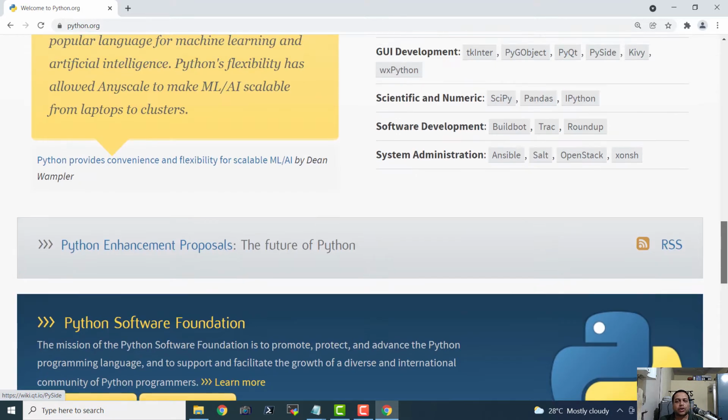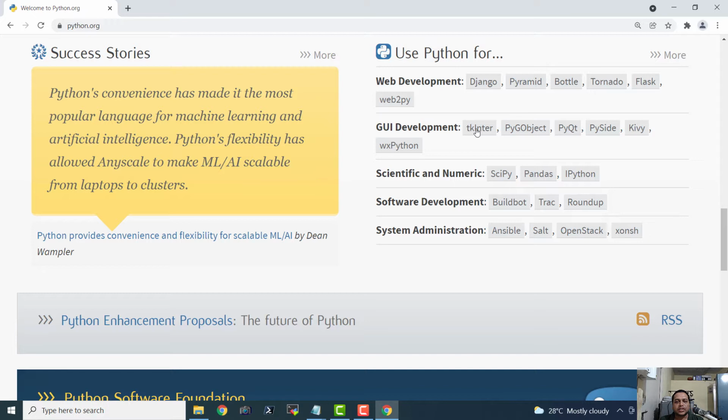I was talking about Python libraries. These are the libraries for graphical user interface development. We can even have scientific and numerical computation. We are also going to have a look at software development and system administration. Out of all these things, I am more interested in scientific and numeric computation with Python, and you can find the URLs for all these episodes about Python programming language that I have uploaded on my YouTube channel in the description section down below.